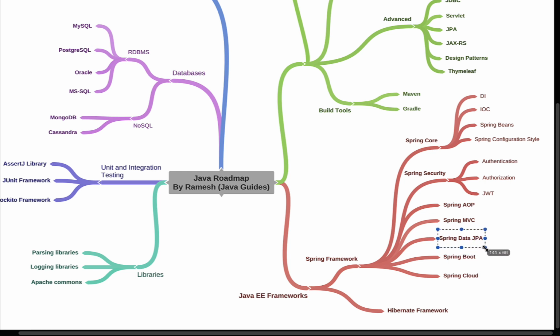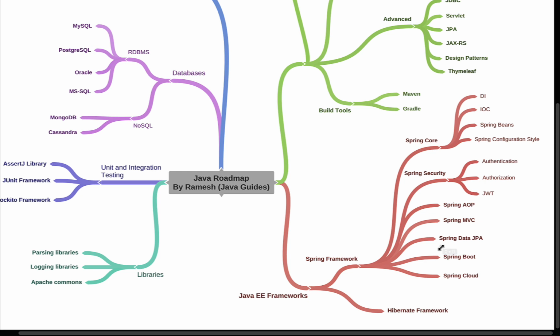Next, you need to learn Spring Data JPA. So Spring Data JPA basically we use to develop the repository layer or the DAO layer, and we use Spring Data JPA to reduce a lot of boilerplate code that is required to develop the DAO layer. We can also use JPA and Hibernate, but the Spring team has introduced the Spring Data JPA module to reduce the boilerplate code. Spring Data JPA is just an abstraction layer on top of JPA, and Spring Data JPA internally uses Hibernate as a JPA provider. Okay, so go ahead and learn about Spring Data JPA.